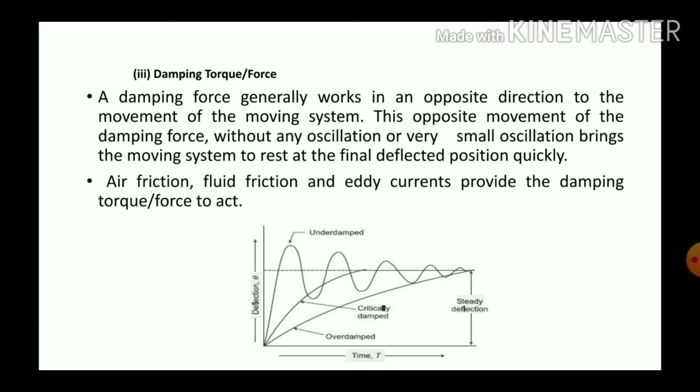When the controlling force is less than moving force, it is called underdamped system. When controlling force and moving force are equal, it is said to be critically damped. And overdamped means when controlling force is greater than moving force, it is called overdamped system.